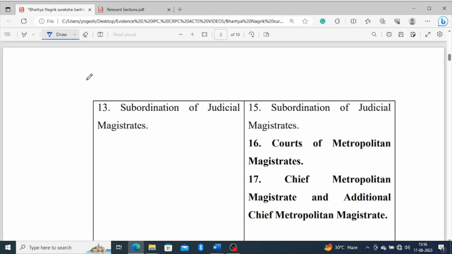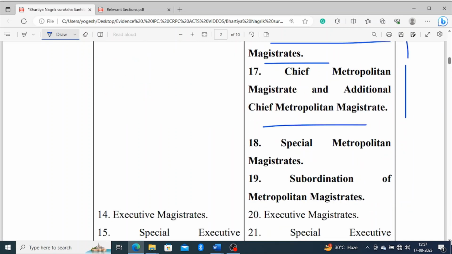In this part 1 video, we are discussing some relevant sections which have been changed in the new act. The Court of Metropolitan Magistrate has been removed, and the Chief Metropolitan Magistrate and Additional Chief Metropolitan Magistrate titles have also been removed from the new Bhartiya Nagrik Suraksha Sahita.